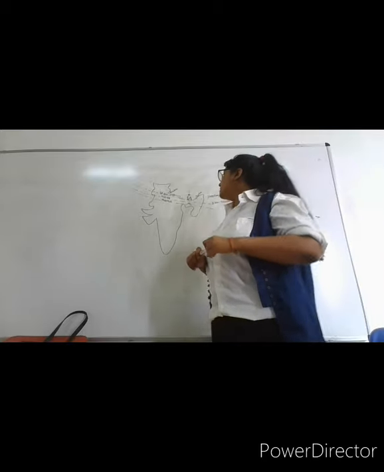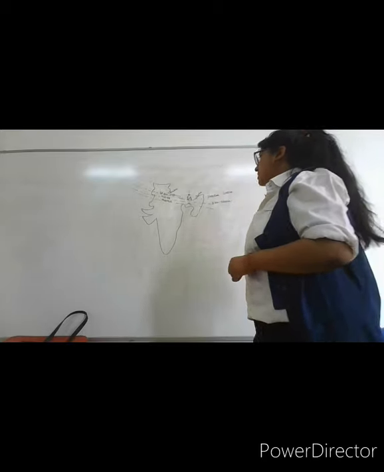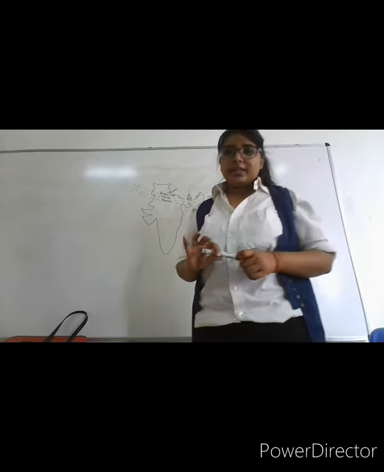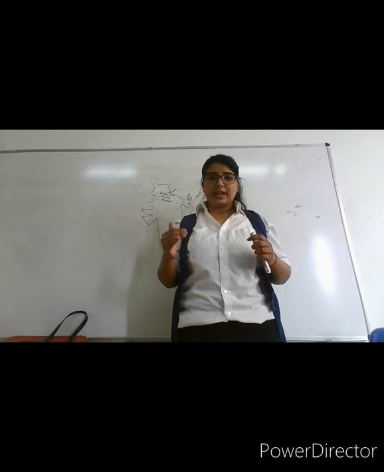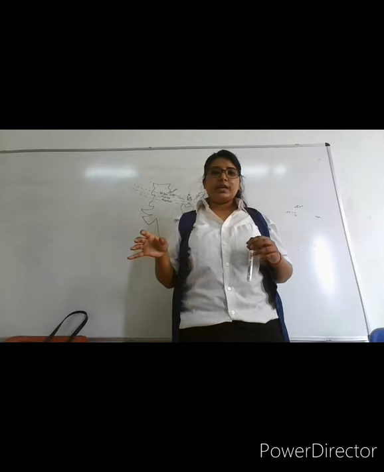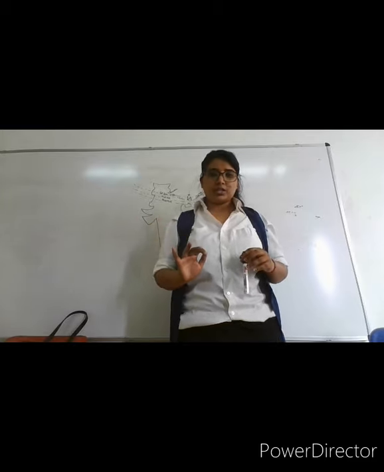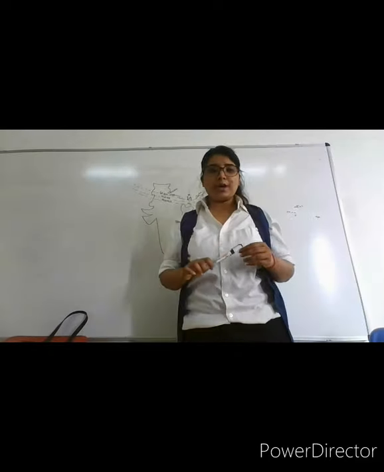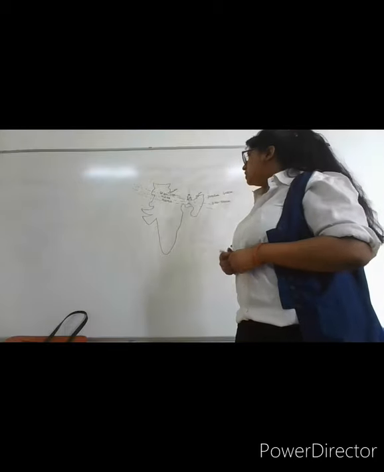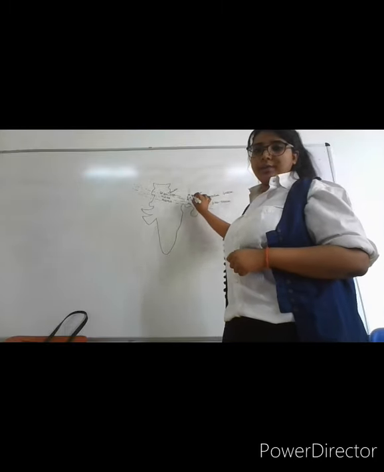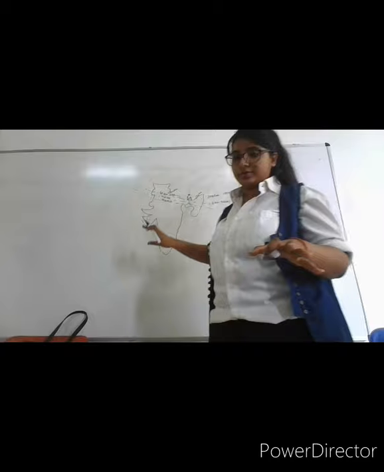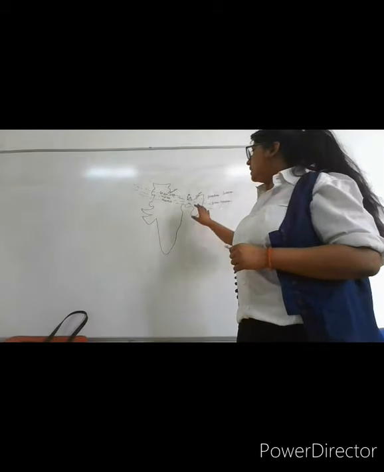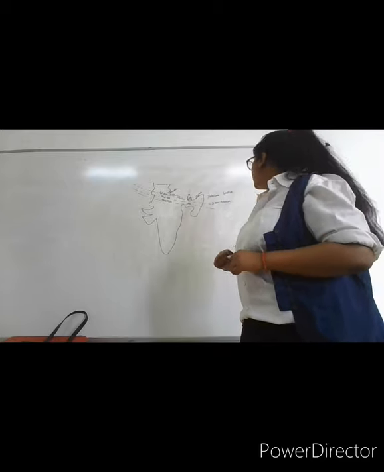Then we talk about different passes. What is a pass? A mountain pass is basically where the mountain breaks and has a gap in it, and that gap is known as a pass. We have different mountain passes like Zoji La, Jelep La, Shipki La, Nathu La. Nathu La was very much in the news with the Doklam issue. So these are the mountain passes.